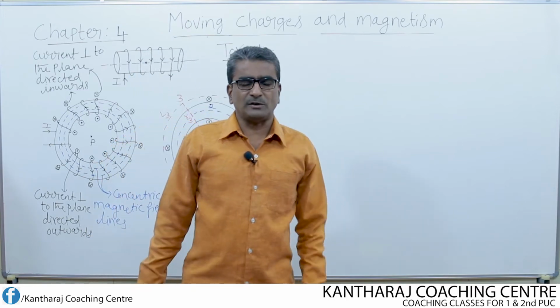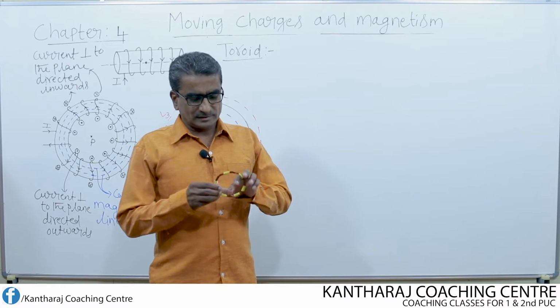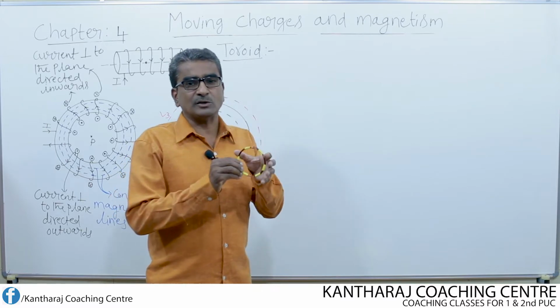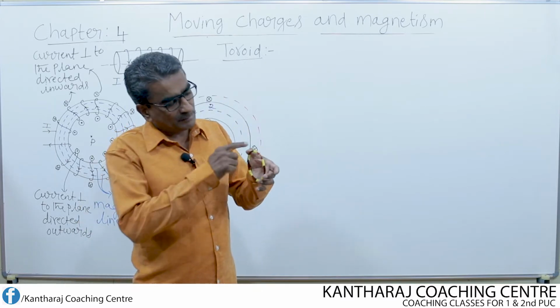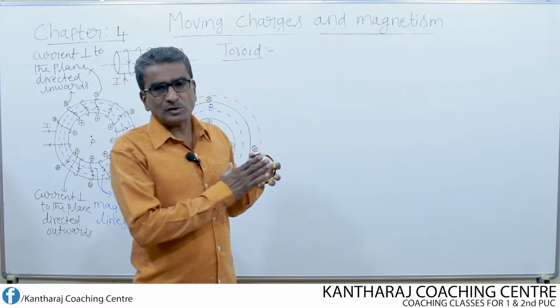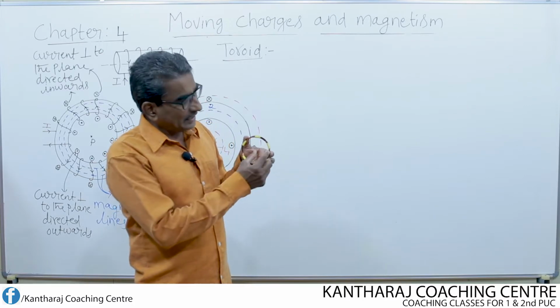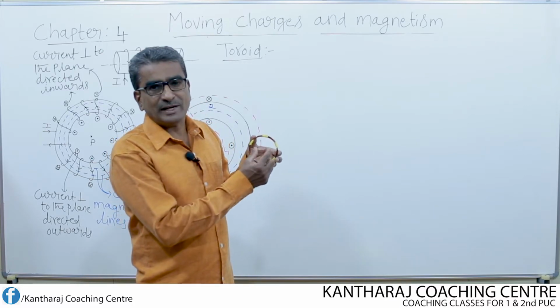There are different types of coils of wire. For example, this is one type of coil, a circular coil having several turns. Here all the turns possess almost the same radii. That means overall the radius of this coil remains constant.